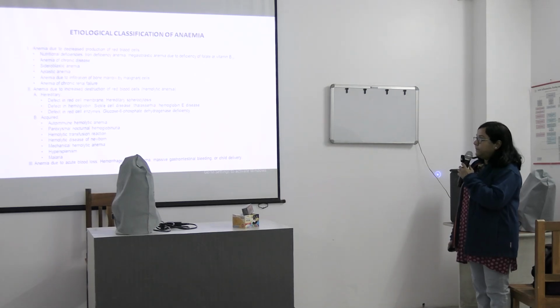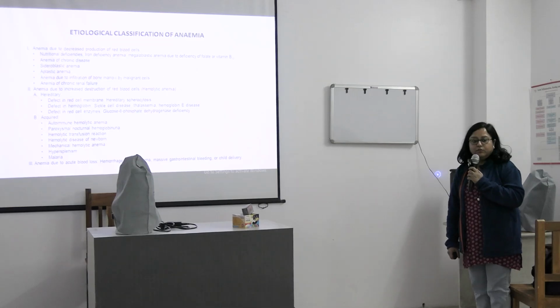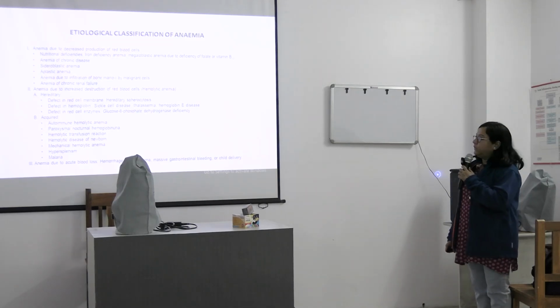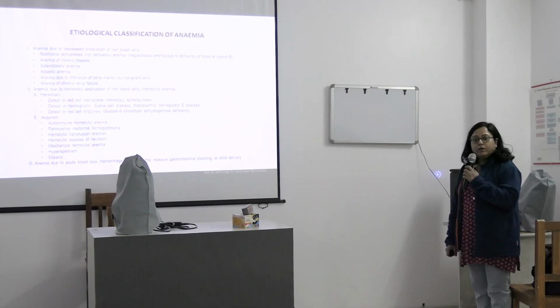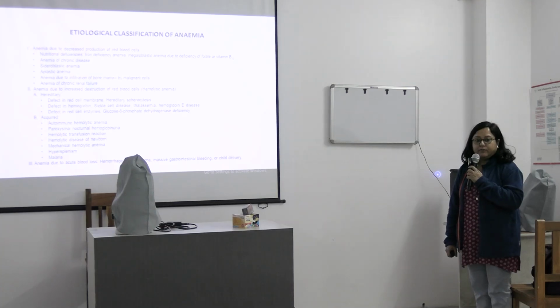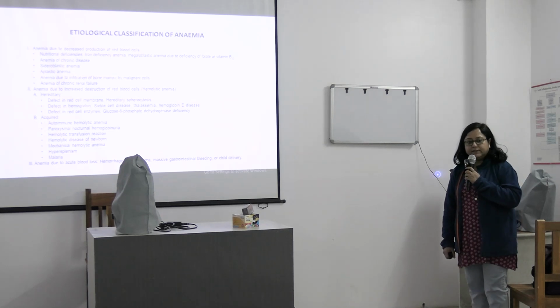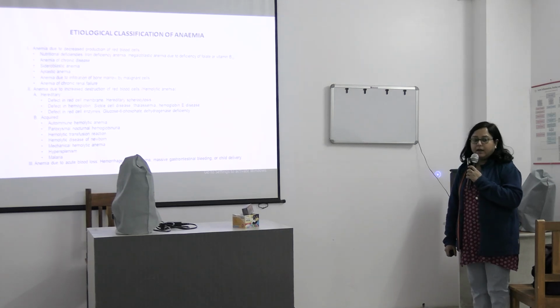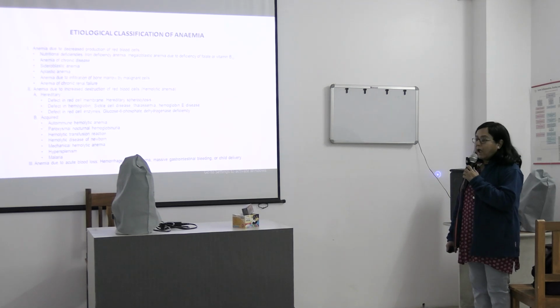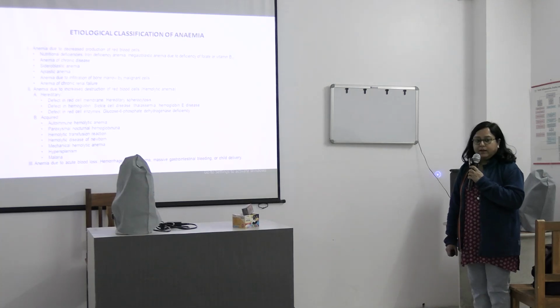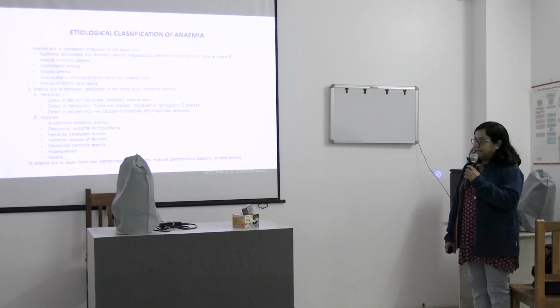decreased production of RBCs, it may be due to nutritional causes like iron deficiency anemia or megaloblastic anemia due to deficiency of vitamin B12 or folic acid. And also we have anemia of chronic disease, sideroblastic anemia, aplastic anemia, anemia of chronic renal failure, and anemia due to infiltration by malignant cells.